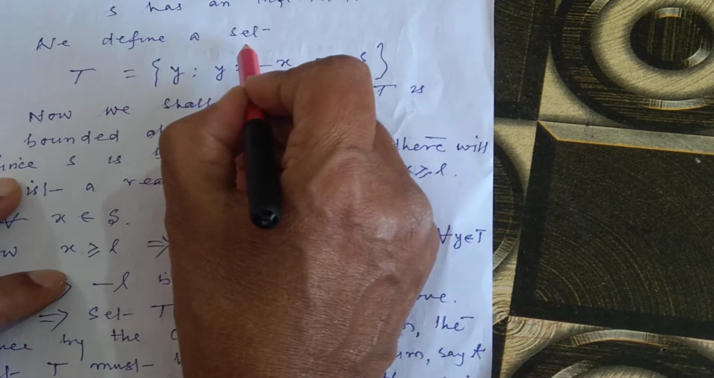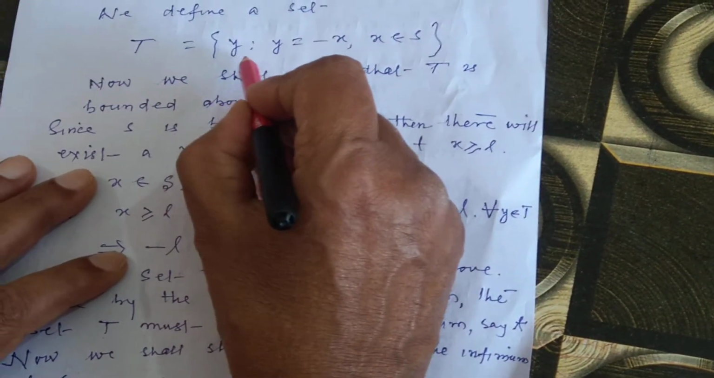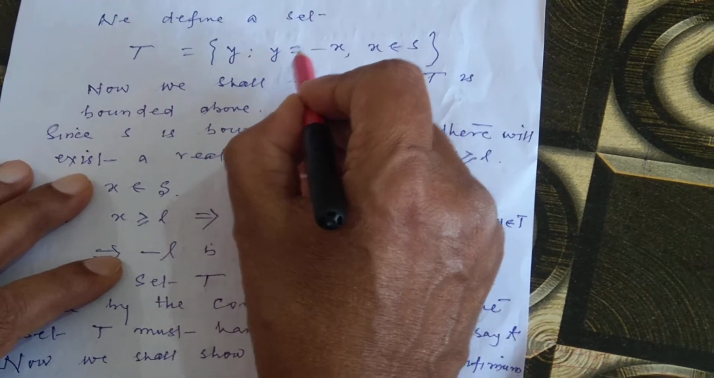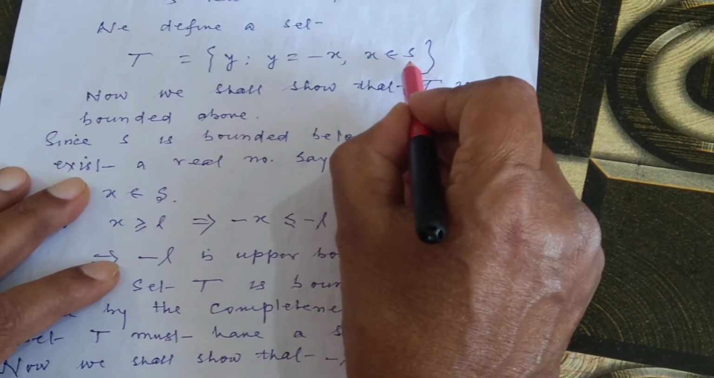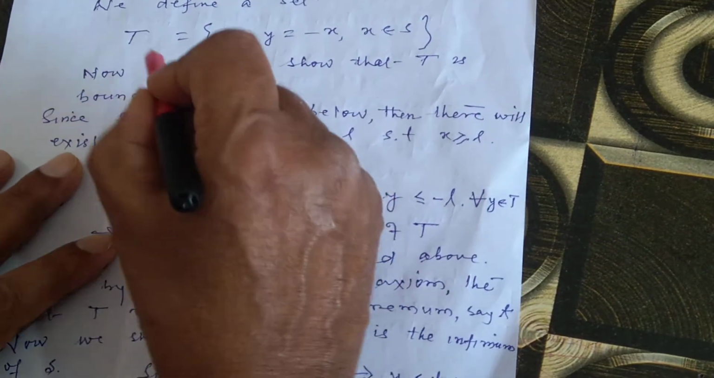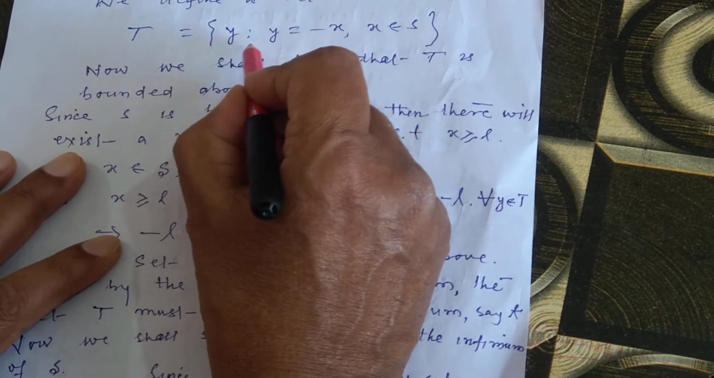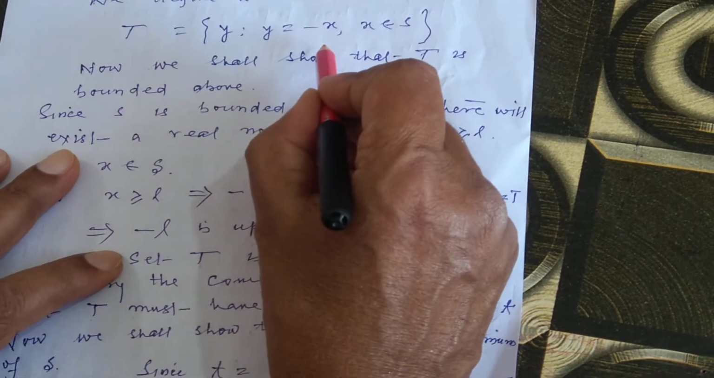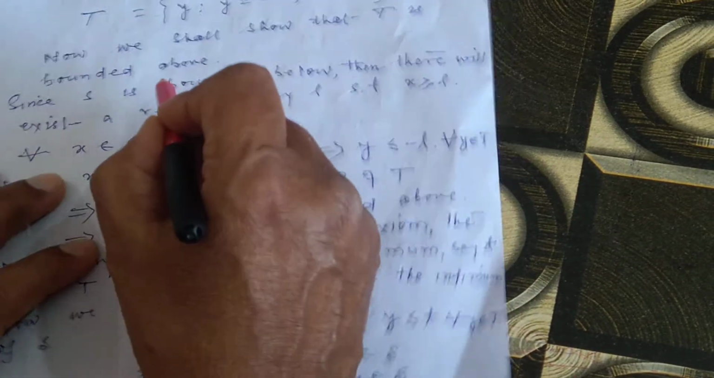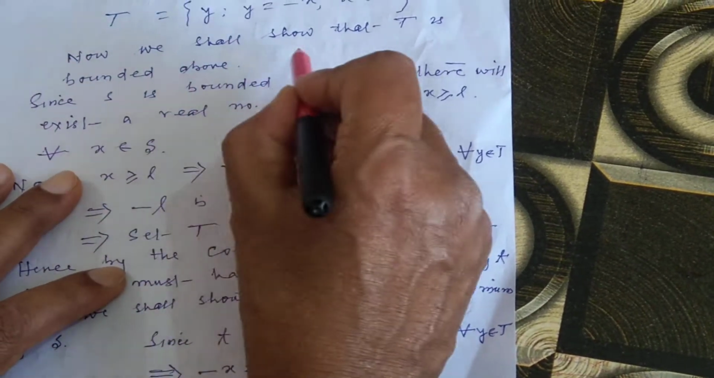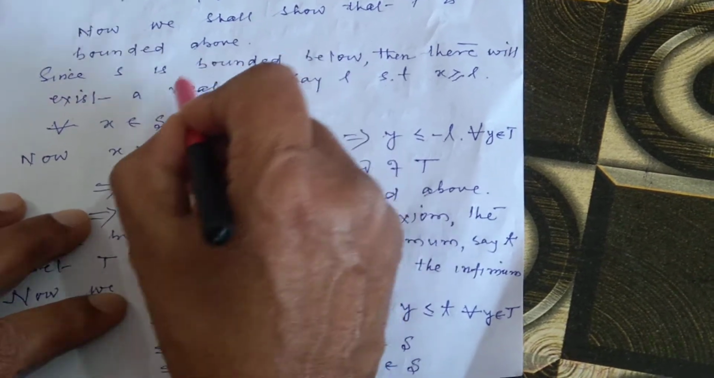We define a set T of all y such that y is equal to minus x, where x is a member of S. That is, we have considered a set T whose members are the negatives of the members of the set S. Now we shall show that T is bounded above.